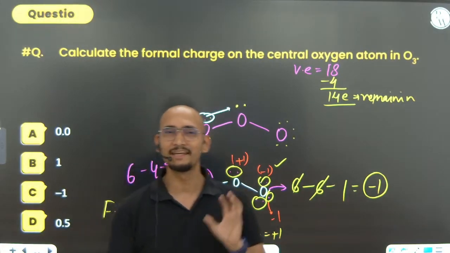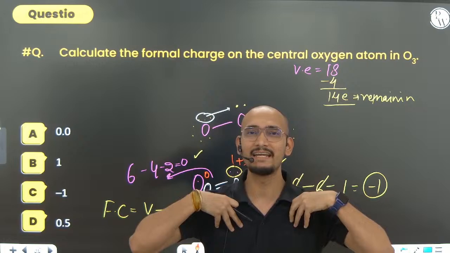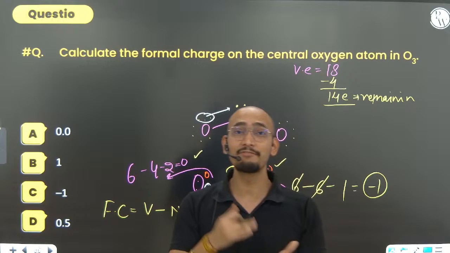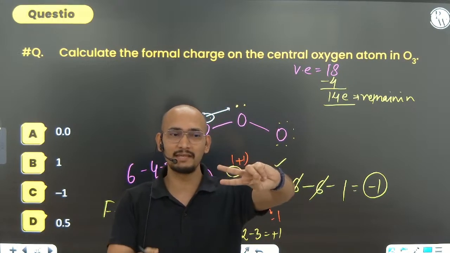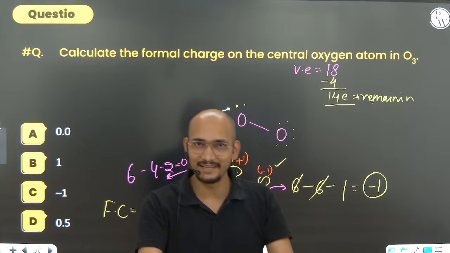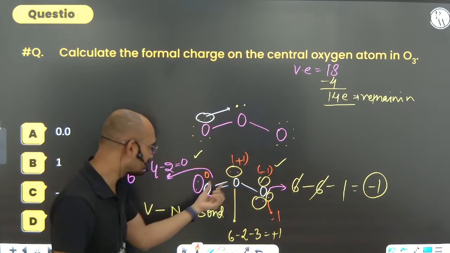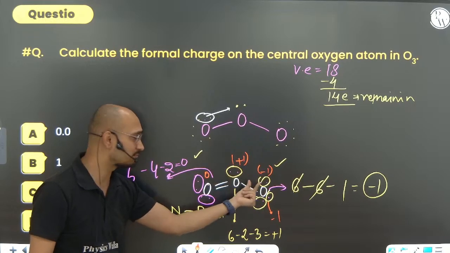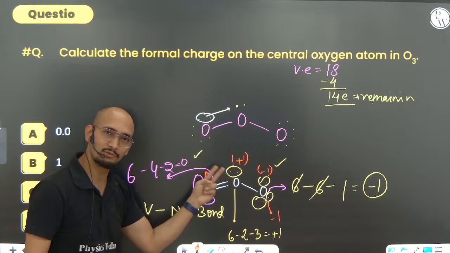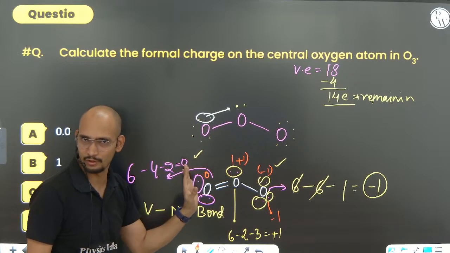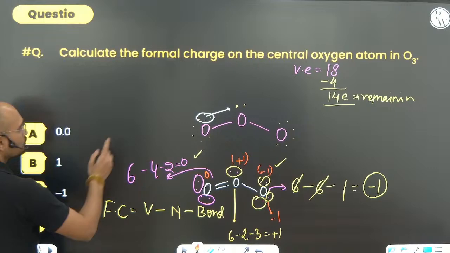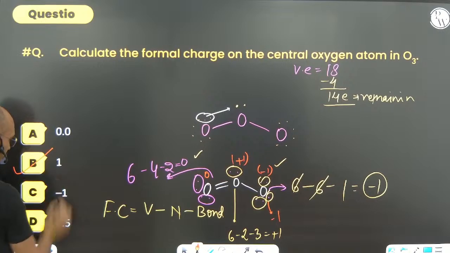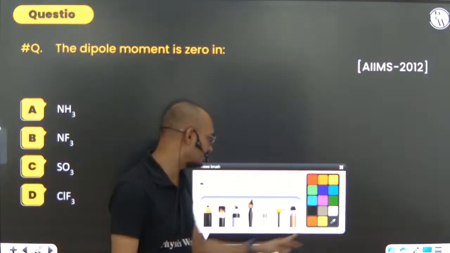As a rule, remember, oxygen can generally make 2 bonds, but if it is making 3, it gets plus 1. If it is making only 1, it will have minus 1. It's a very simple thing, right? This oxygen has made 3 bonds but could make only 2, so plus 1. This oxygen could make 2 bonds but is making only 1, so minus 1. This oxygen is making 2 bonds, so no formal charge. Is it okay? It is asking for the central atom. Central oxygen has plus 1, option B. I think it is very clear to all of you.